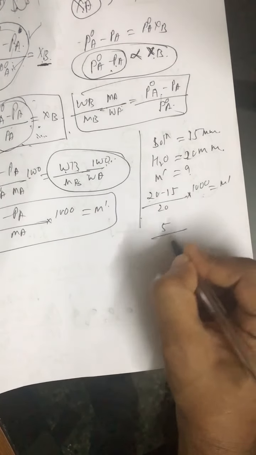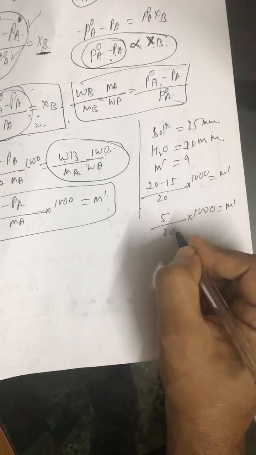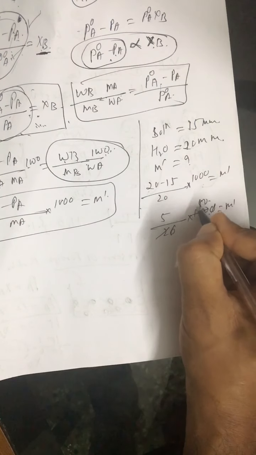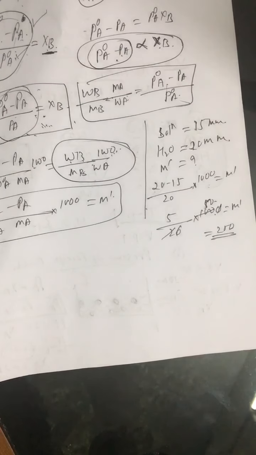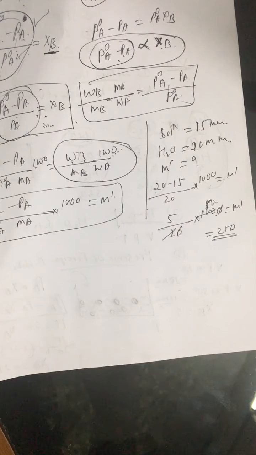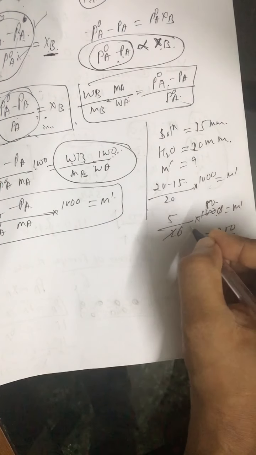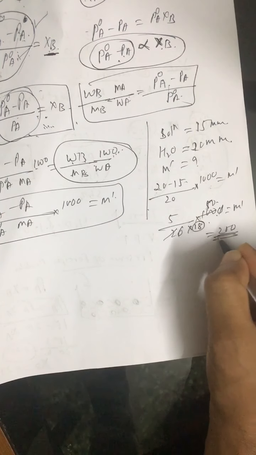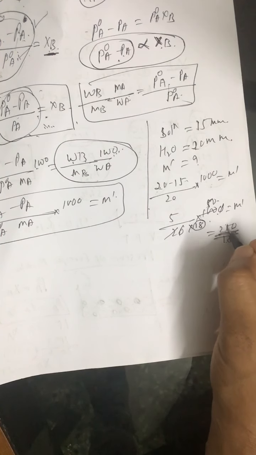So this is 5 by 20 into 1000, which is 250. Molality is 250, a highly concentrated solution. One factor we have left, that is the molar mass. So 250 divided by 18 is also there. So just solve this portion.